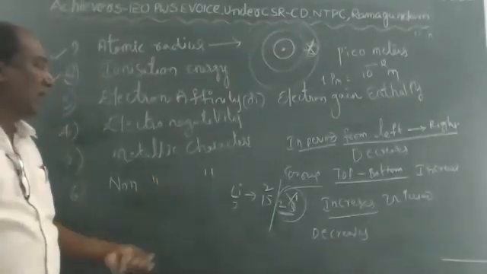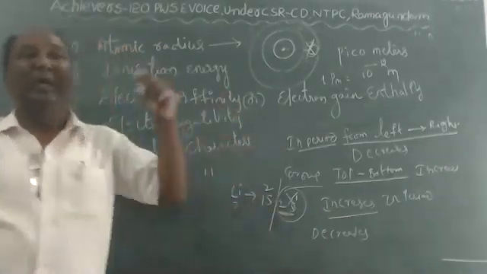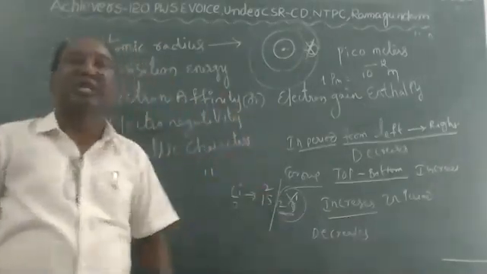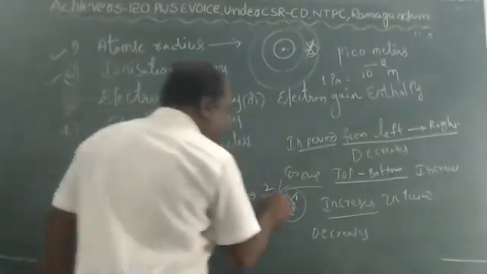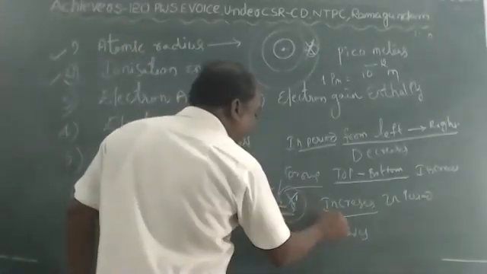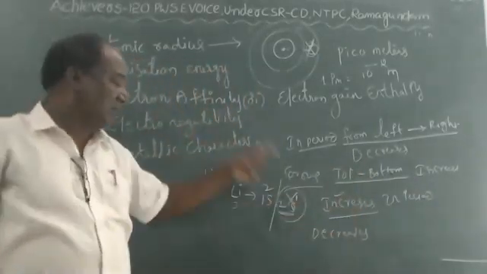Understood? Ionization energy means the energy required to remove an electron from the outermost shell. In a period from left to right it increases; in a group from top to bottom it decreases.